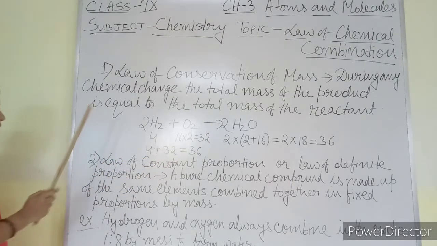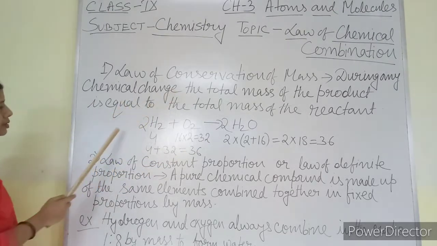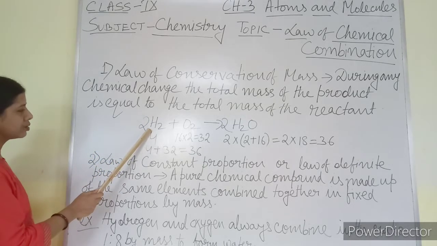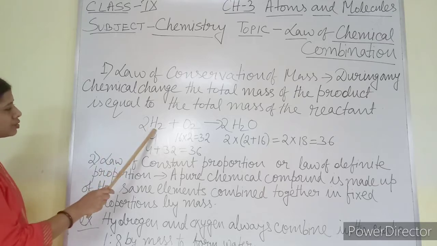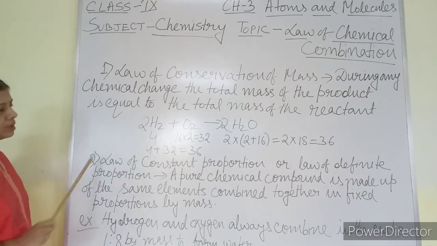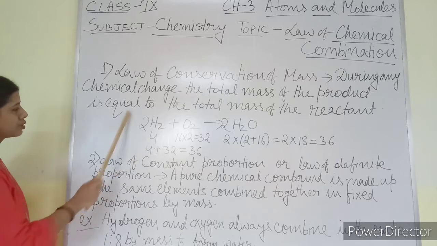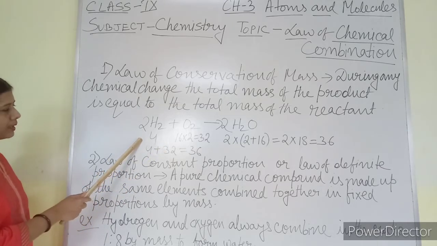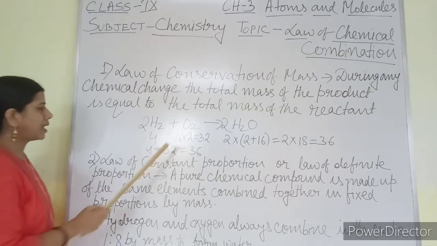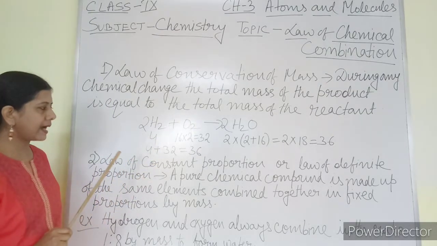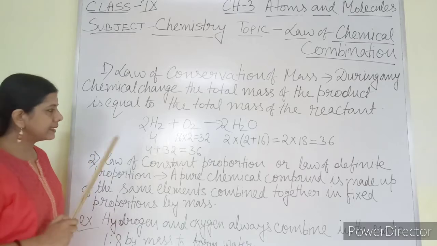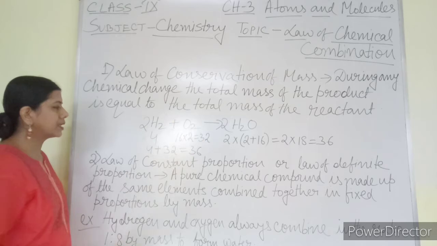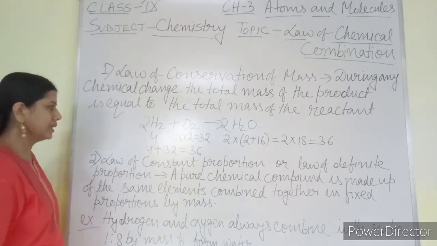So here I was saying the law of conservation of mass by taking an example. Mass of one hydrogen atom is 1, mass of 2 hydrogen is 2, 2 into 2 is 4. So total mass of 2H2 is coming as 4. Now oxygen, mass of one oxygen atom is 16 AMU. So mass of 2 oxygen is 16 into 2, 32 AMU, atomic mass unit.